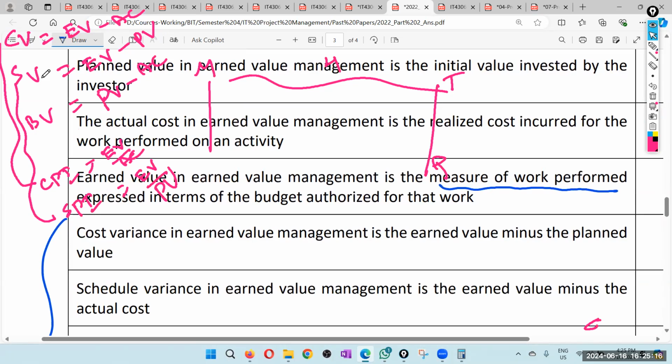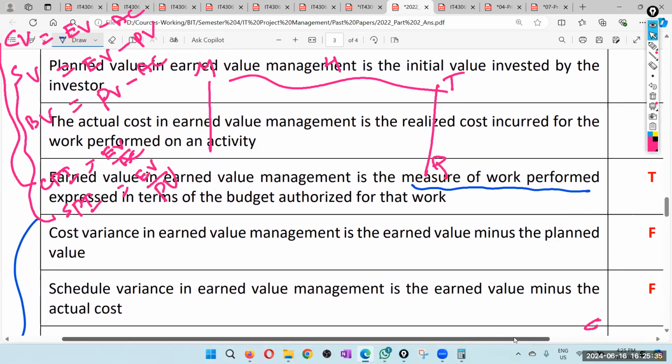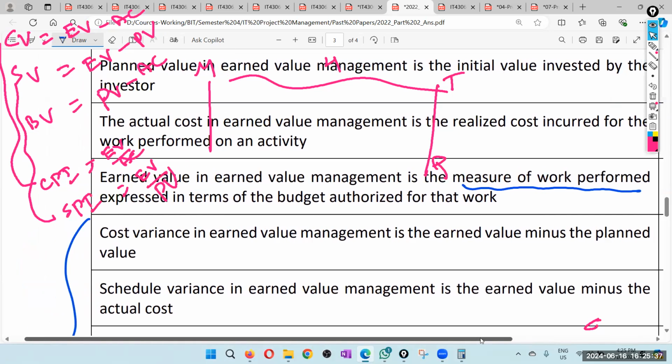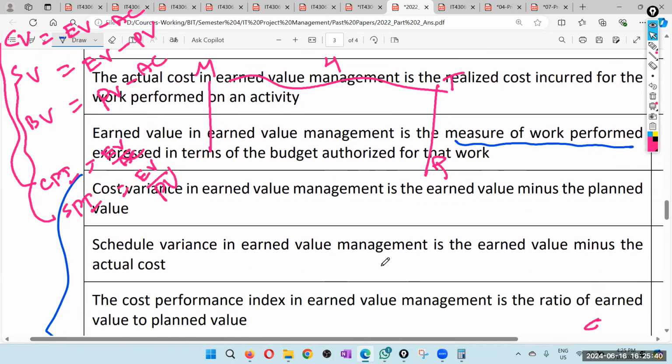Right, next part. Schedule variance. Earned value management is earned value minus the actual cost. No, that is earned value minus plan value. Schedule variance is related to time, though we mention it in dollars. So therefore that is also false. Okay. Right, next one.